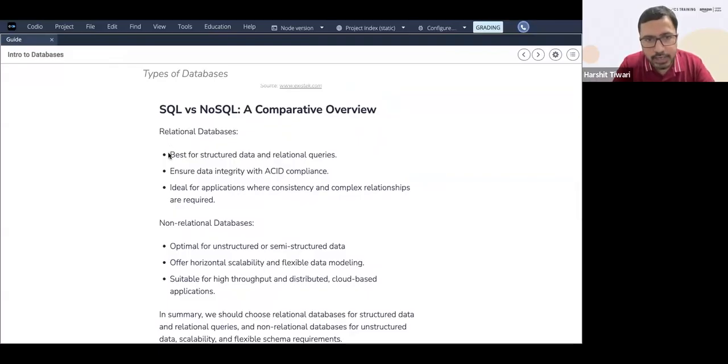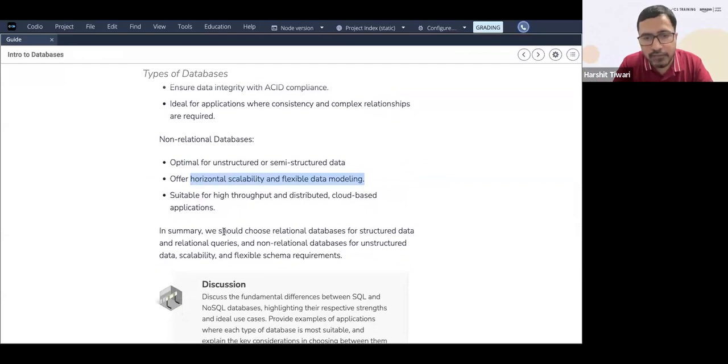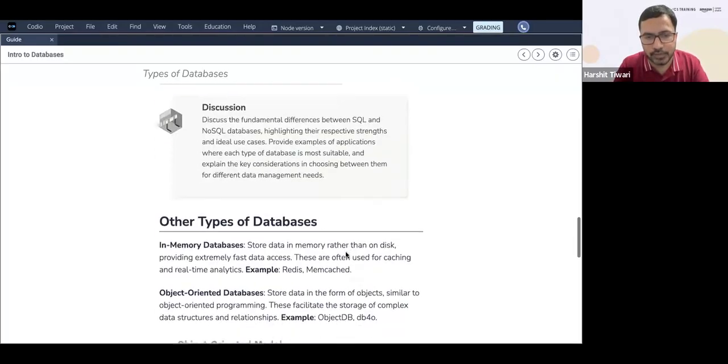Okay, so relational database, right? It's the best for structured data with relational queries, and it ensures integrity with ACID compliance. Non-relational database does what? It's optimal for unstructured or semi-structured data. It offers horizontal scalability and flexible data modeling. In summary, we should use relational database for structured data and relational queries, and non-relational database for unstructured data, scalability, and flexible schema requirements.